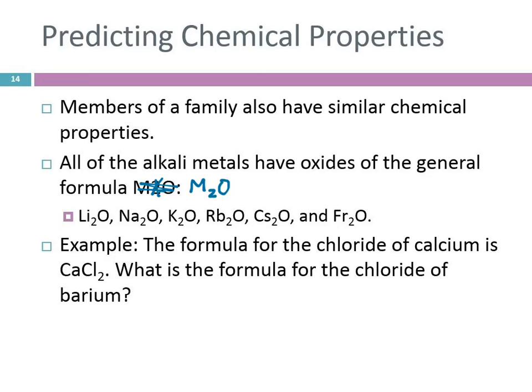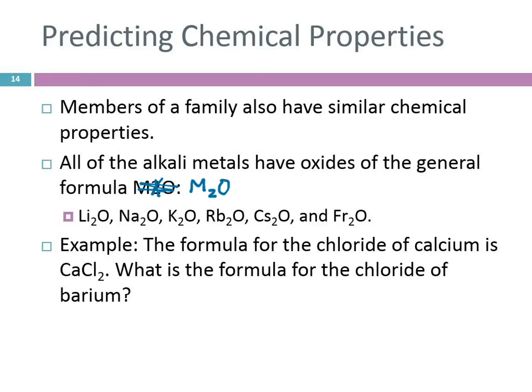The formula for the chloride of calcium is CaCl2. What would we predict the formula for the chloride of barium to be? We'll find calcium on the periodic table. What group is it in? Calcium is in group 2. Chlorine is in group 17 or 7A. Calcium's in group 2, and where's barium?